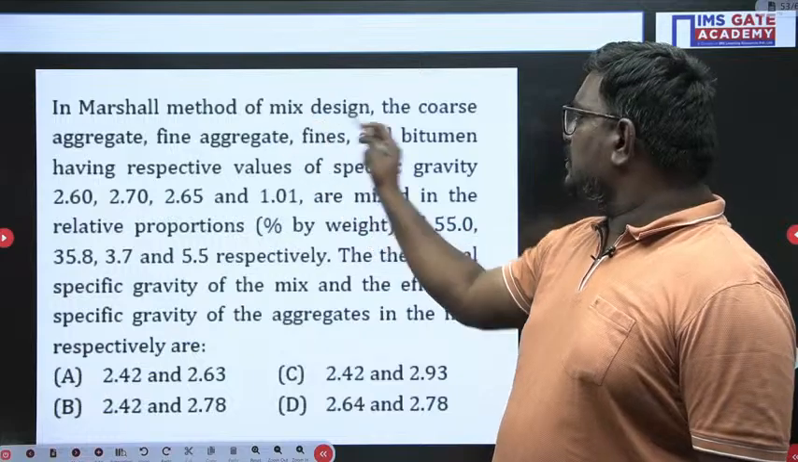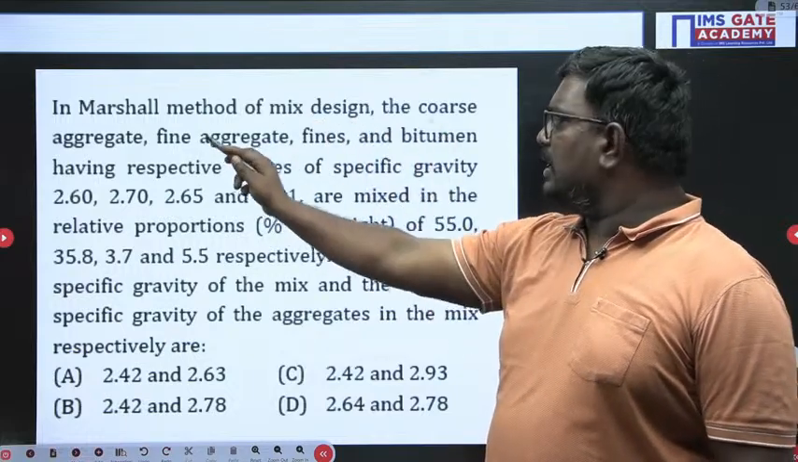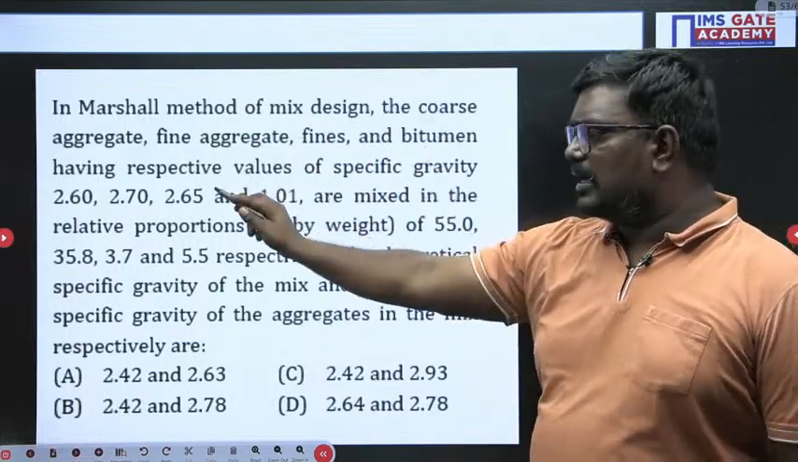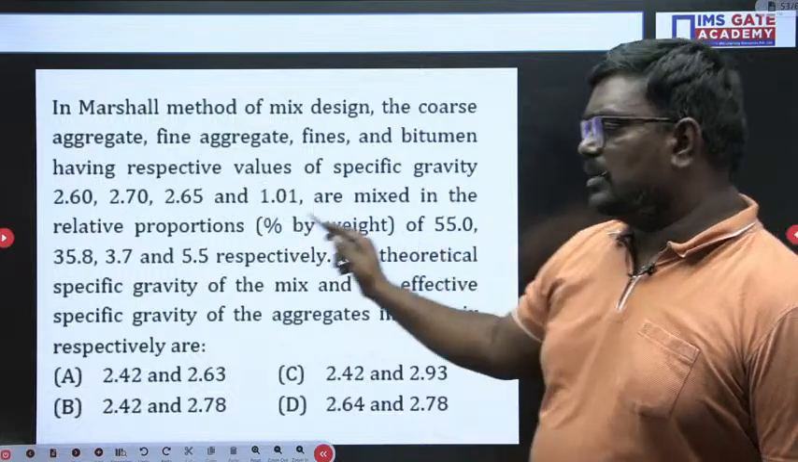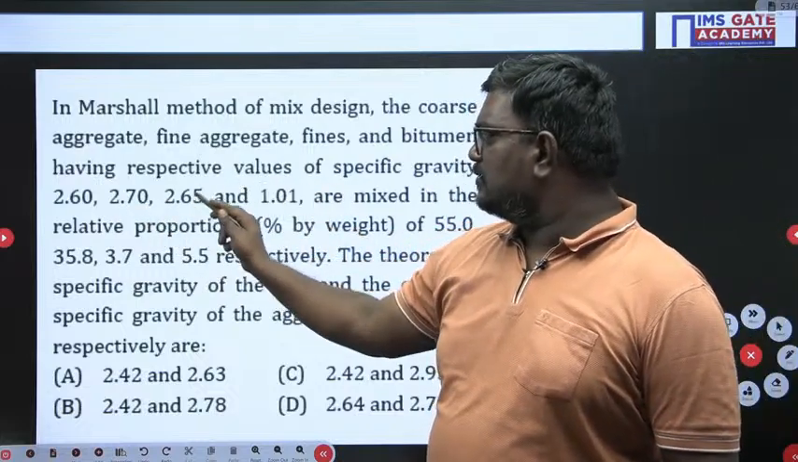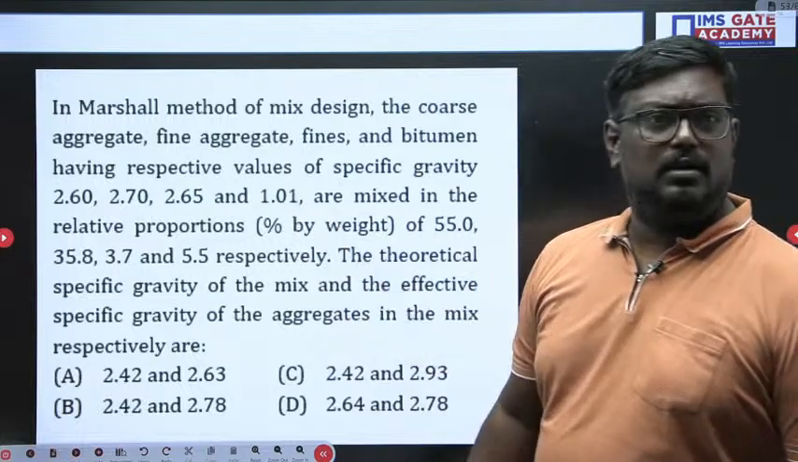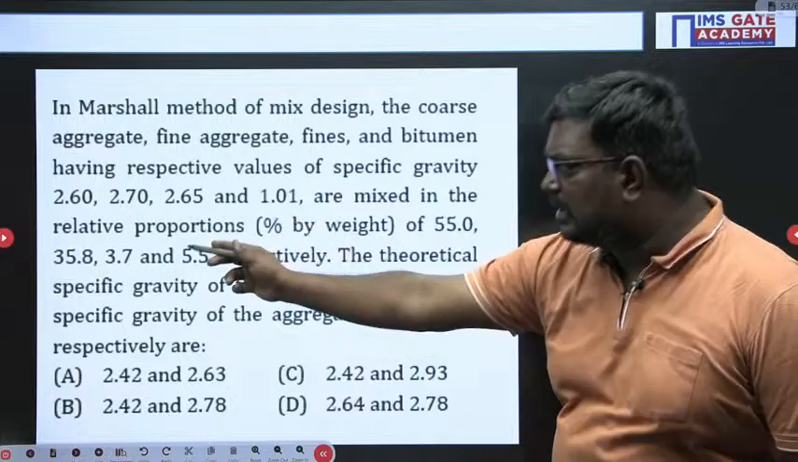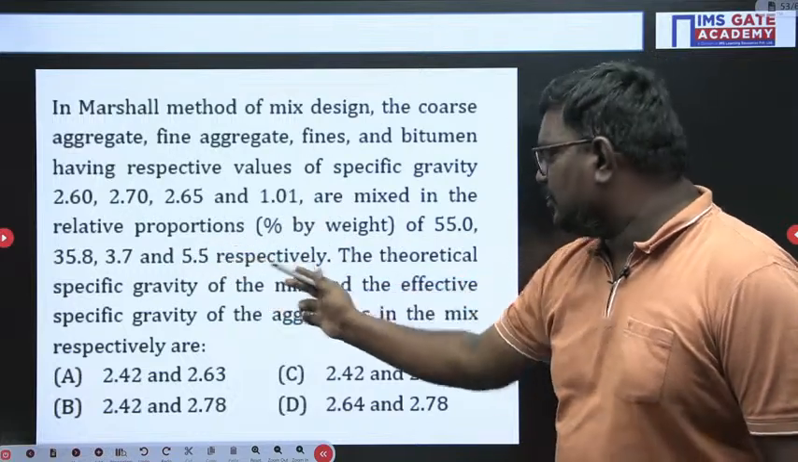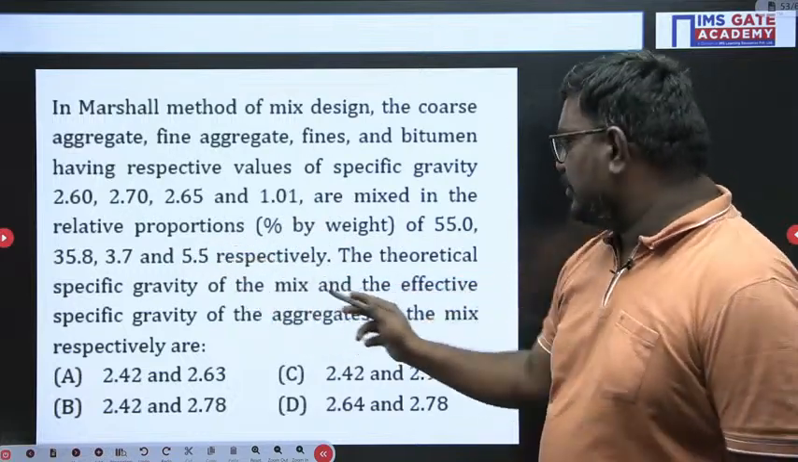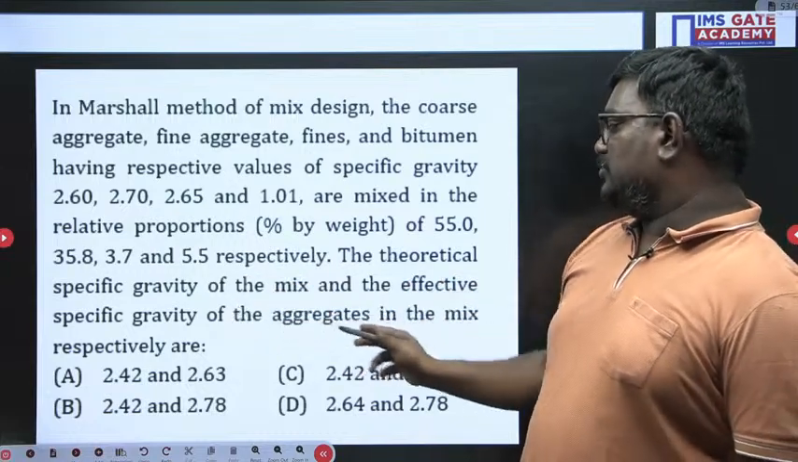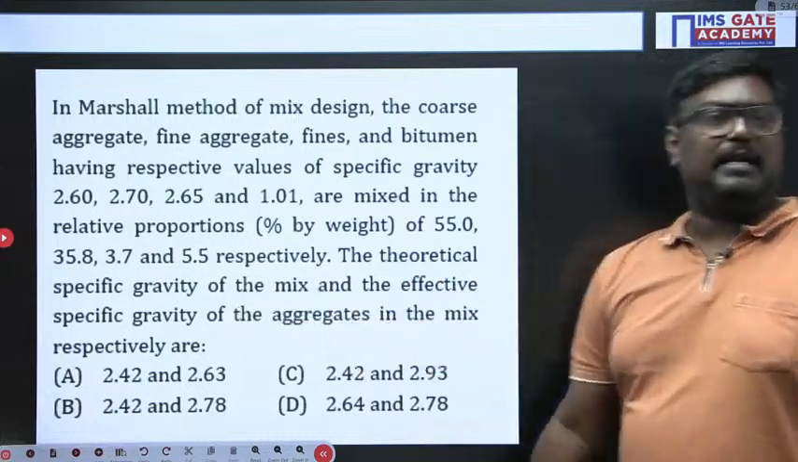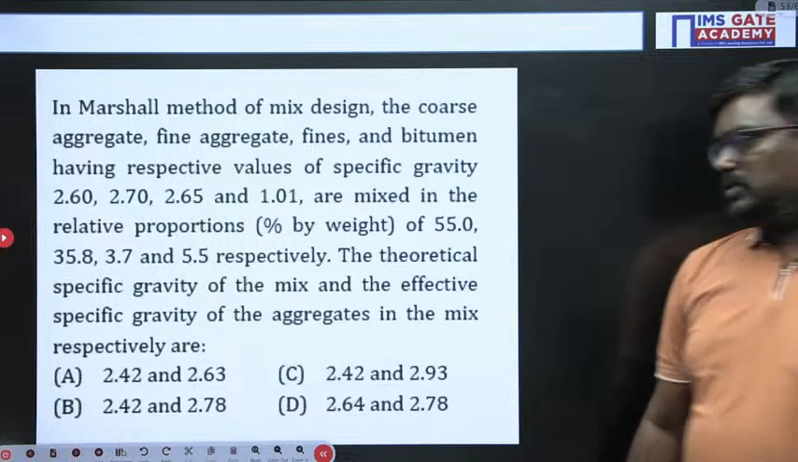In a Marshall method of mix design, the coarse aggregate, fine aggregate, fines and bitumen have respective values of specific gravity 2.6, 2.7, 2.65 and 1.01. They are mixed in the relative proportions by weight of 55, 34.8, 3.7, 5.5. The theoretical specific gravity of the mix and the effective specific gravity of the aggregates in the mix respectively are.